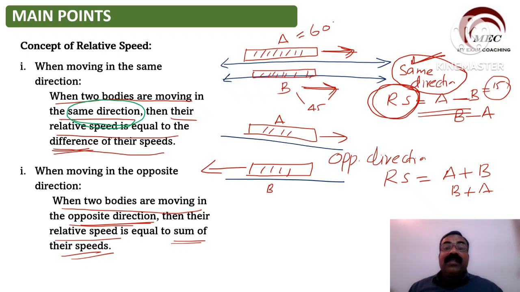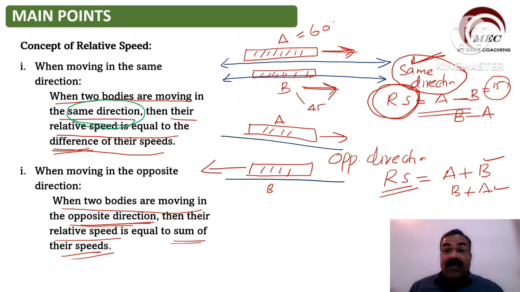When two bodies are moving in opposite direction, speed will increase. When speed will increase, then we have to add. So we have to add this. A plus B find out karna hai, ya B plus A find out karna hai. So when the trains are moving in opposite direction, then we will add for the relative speed.